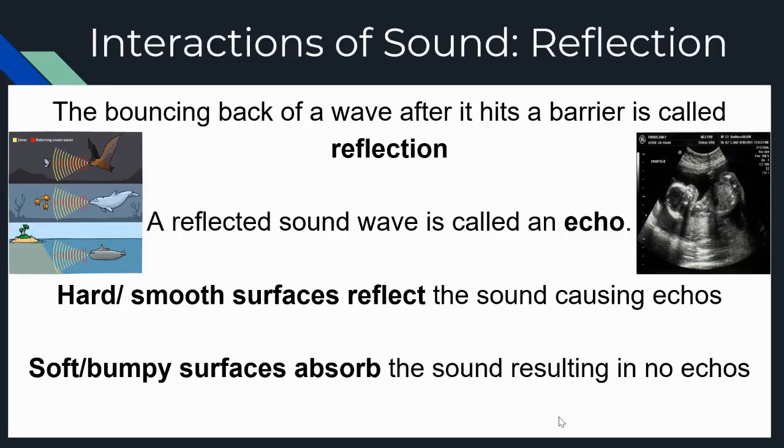Now, some animals, like bats and dolphins, actually use reflected sound, echoes, to communicate with each other and to look at things around them. What they do is send out what's called echolocation. They send sound waves out, it bounces off things like food sources or barriers, and it bounces back and gives them an image in their brain. So, they use this echolocation of a returning sound wave to be able to see. The military actually uses this as sonar for their submarines and even their aircraft, where they can send out sound, it hits an object, and it bounces back so they can tell where other things are.